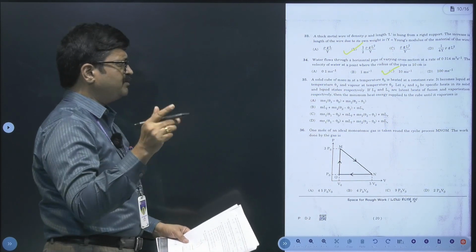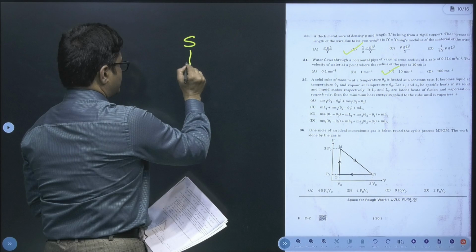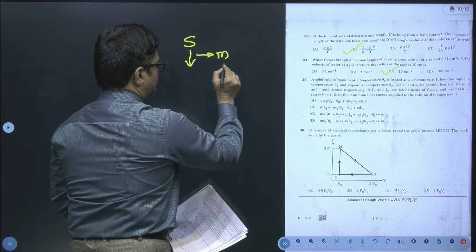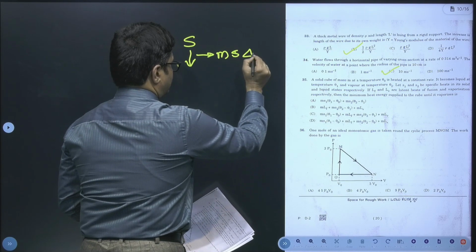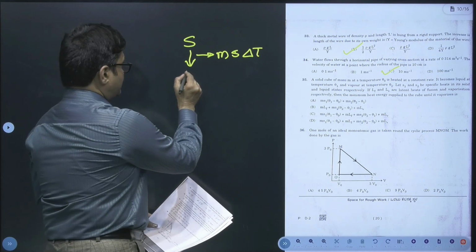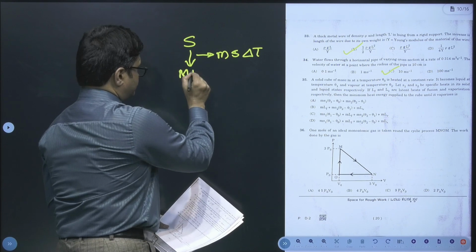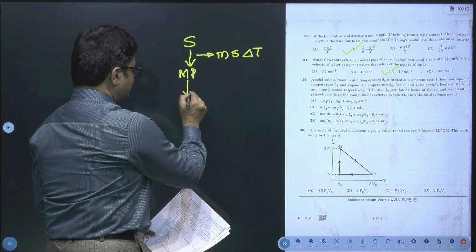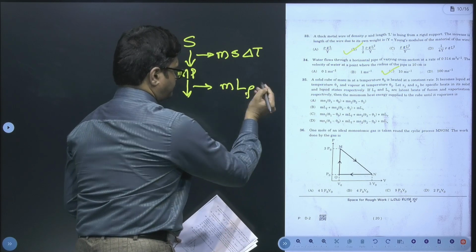So I will just write the logical steps here. First we will get solid. Now the solid is heated. To heat it, we will use mass of the solid into specific heat of the solid into delta T, the rise in temperature. Now it has come to its melting point. Once the solid is at its melting point, here we will be adding a heat of mass into latent heat of fusion.